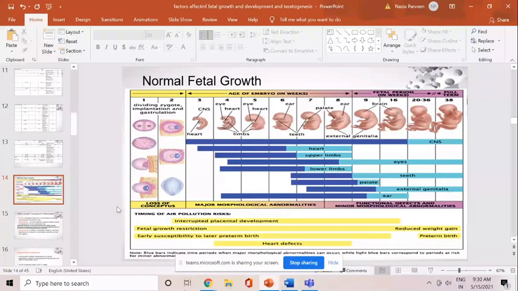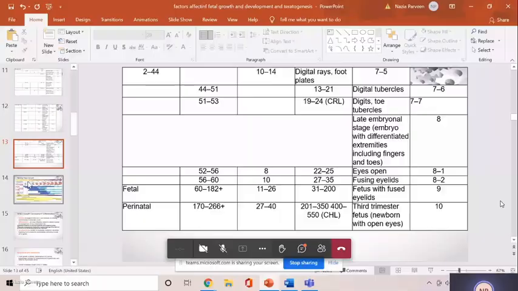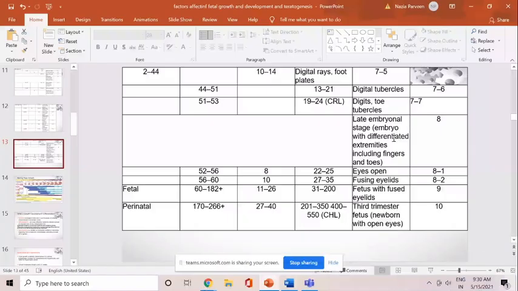And in this table, digital tubercles and late embryonal stage, when the embryo with differentiated extremities including the fingers and toes, they are formed up to this stage. Okay, eyes open.